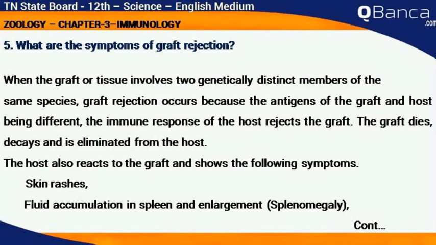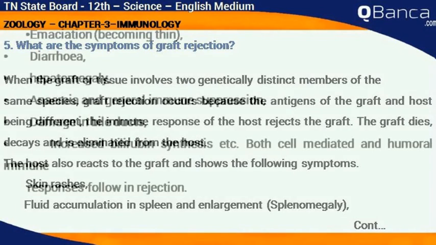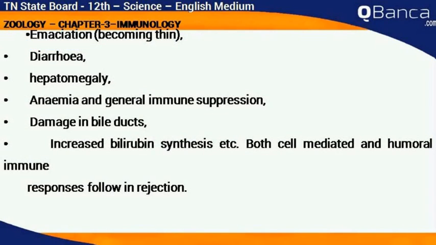The host also reacts to the graft and shows the following symptoms: skin rashes, fluid accumulation in spleen and enlargement, emaciation, diarrhea, hepatomegaly, anemia, and general immune suppression, damage in bile ducts, increased bilirubin synthesis, etc. Both cell-mediated and humoral immune responses follow in rejection.